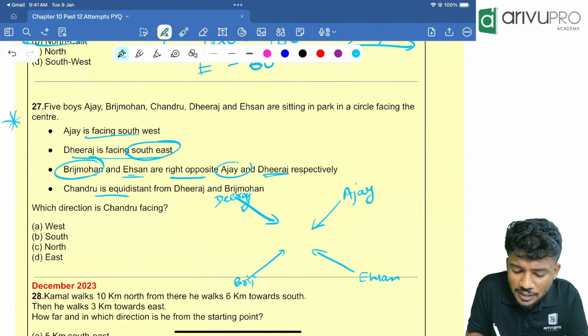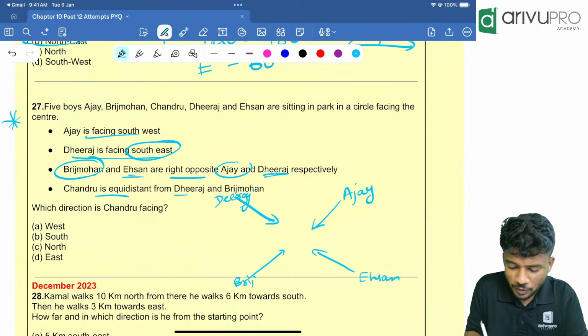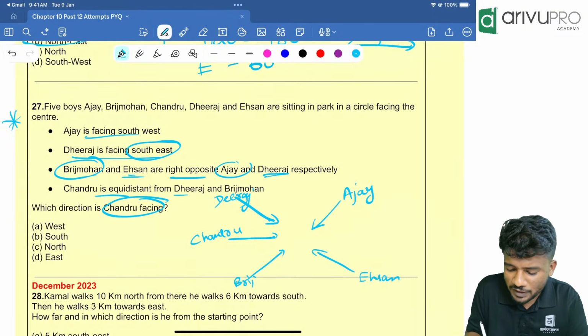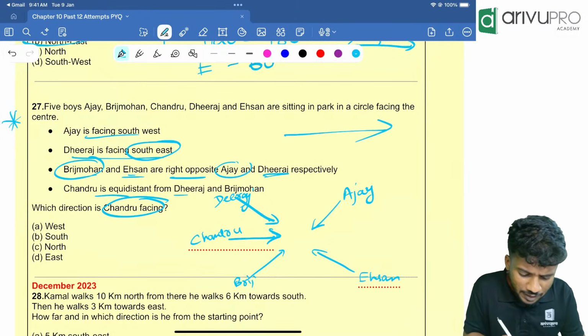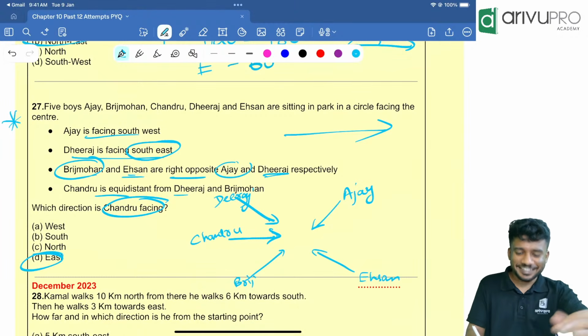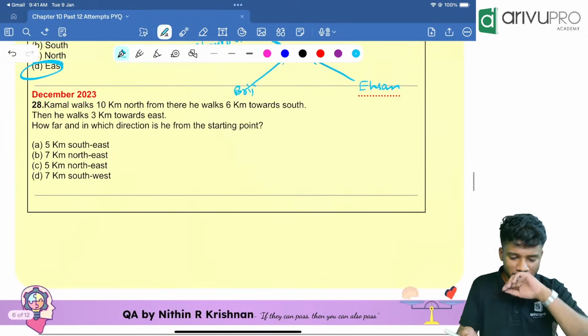Then Chandru is equidistant between Dheeraj and Brij Mohan. That means he is in the middle over here. So Chandru is over here. Now the question is the direction Chandru is facing. Which direction is this? East direction. Option D is your answer. Very easy. Right? Next one.